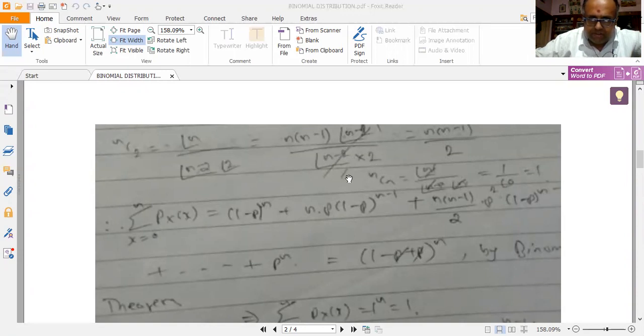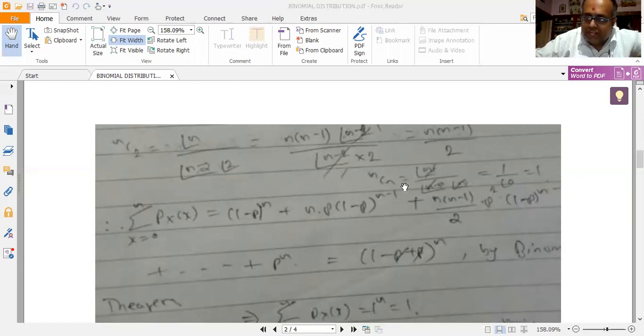Now factorial 2 is given by 2. Factorial n can be written as n into factorial of n minus 1. Now apply the same formula repeatedly. So I get n into n minus 1 into factorial of n minus 2 divided by factorial of n minus 2 into 2. I am trying to bring factorial of n into the form of factorial of n minus 2. So factorial n can be written as n into n minus 1 into factorial of n minus 2. So factorial of n minus 2 gets cancelled and I am left with n into n minus 1 divided by 2.